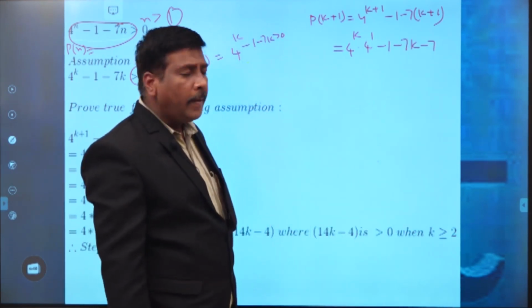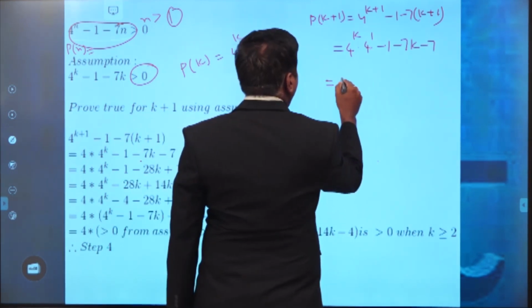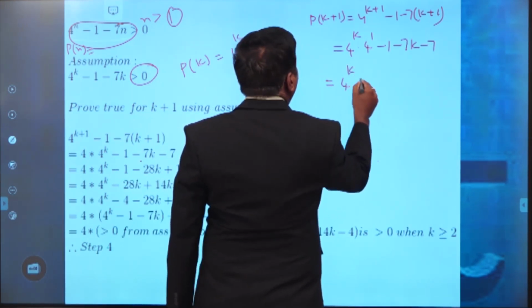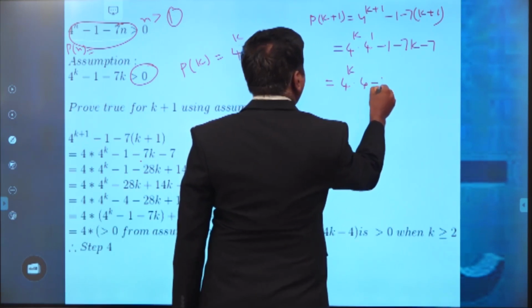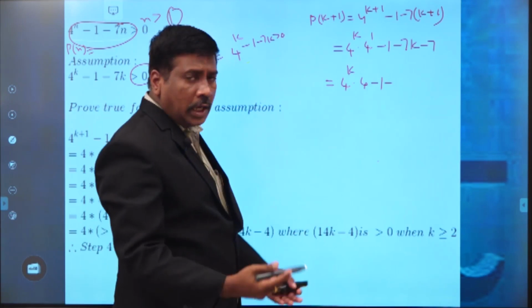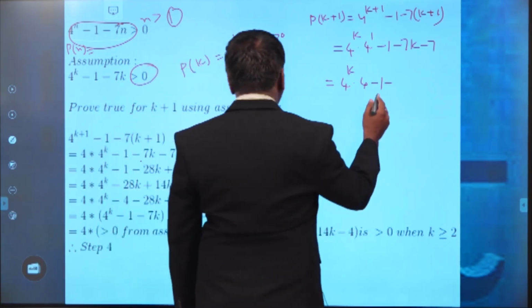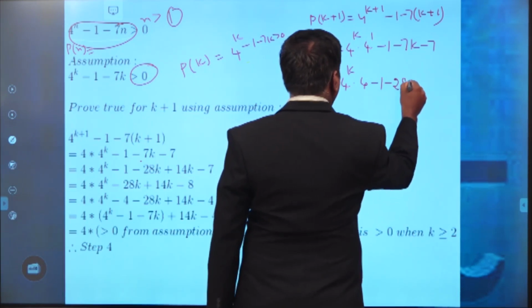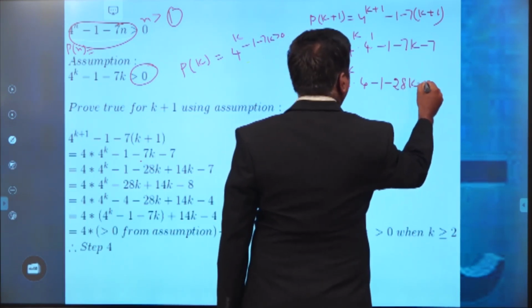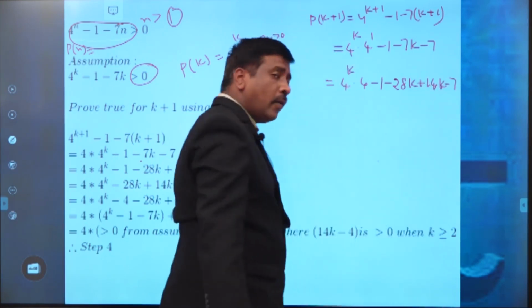Will you catch my point? Now this is equal to 4 power k into 4 minus 1 minus, so here what we did, for our convenience, we add like this: minus 28k plus 14k, minus 7.